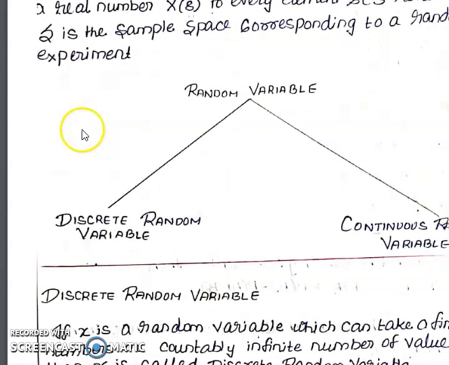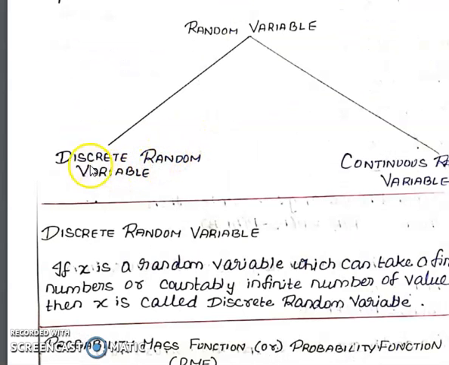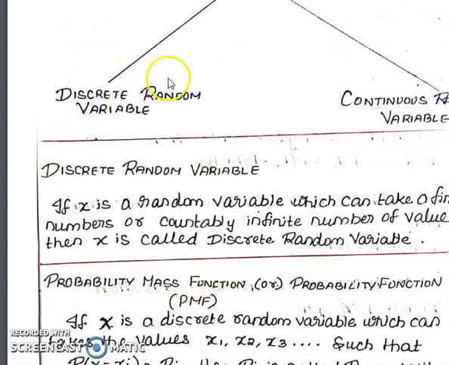There are two types of random variable. One is the discrete random variable, another one is the continuous random variable, right? In a discrete random variable, the distribution is given in tabular form, whereas in a continuous random variable it is given in function form.